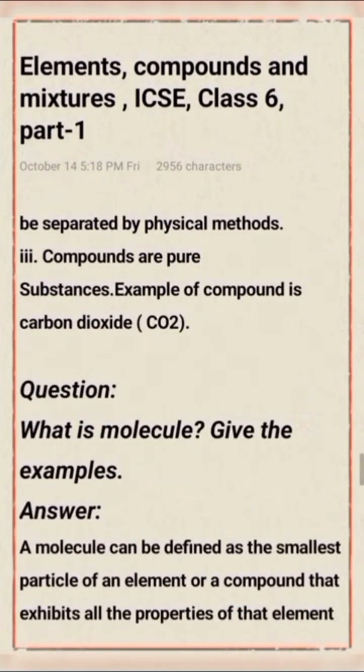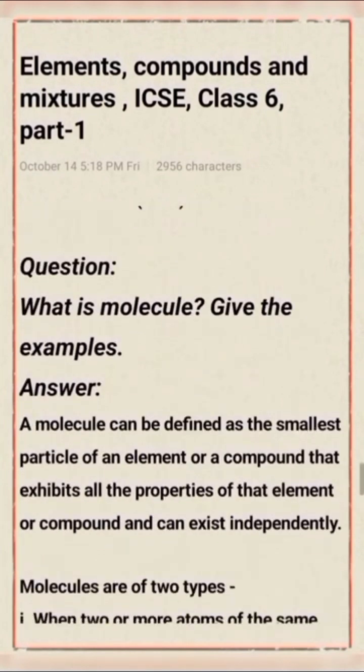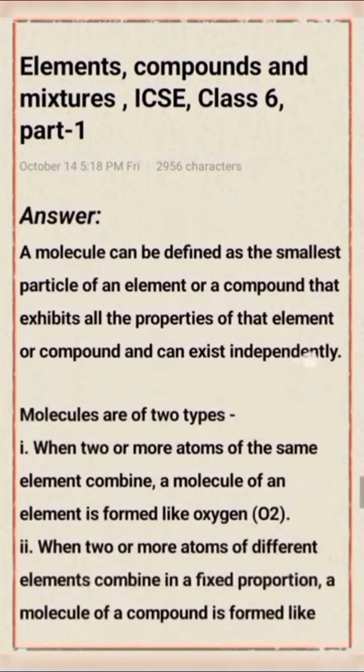Next question, what is a molecule? Give an example. A molecule can be defined as the smallest particle of an element or a compound that exhibits all the properties of that element or compound and can exist independently. Molecules are of two types.